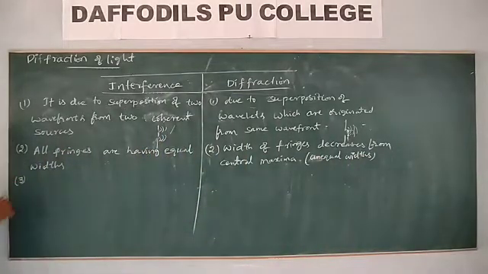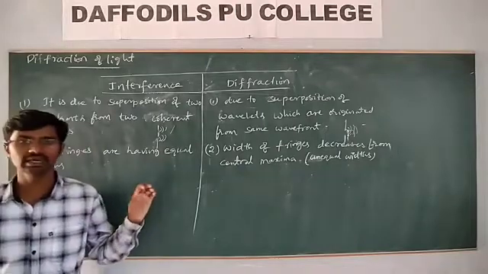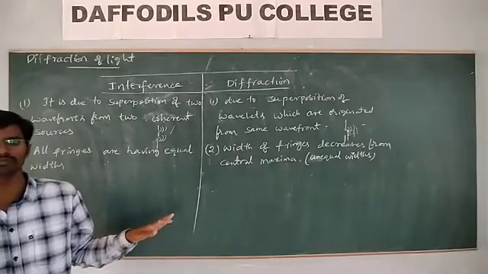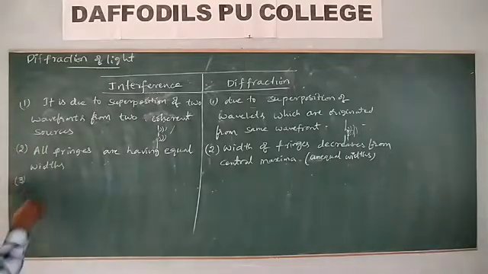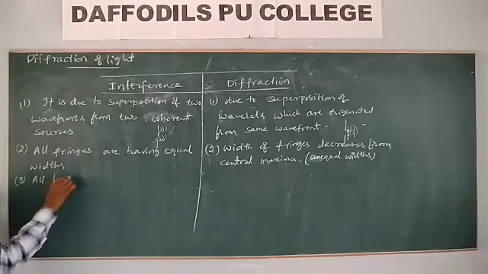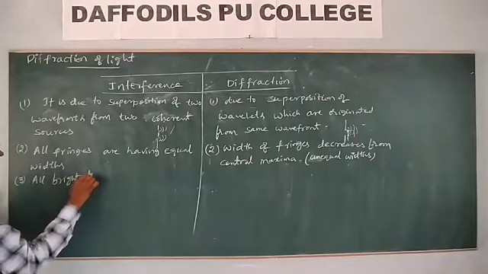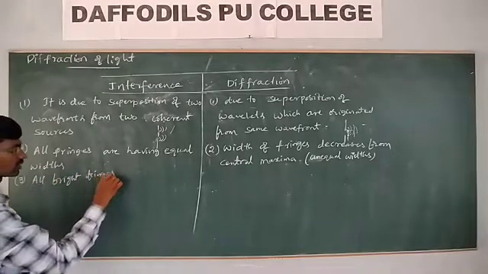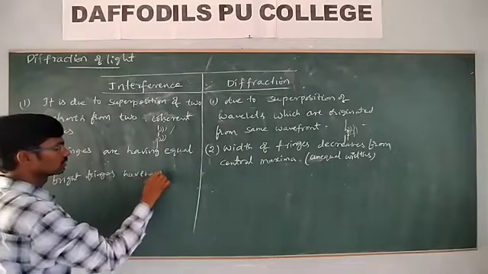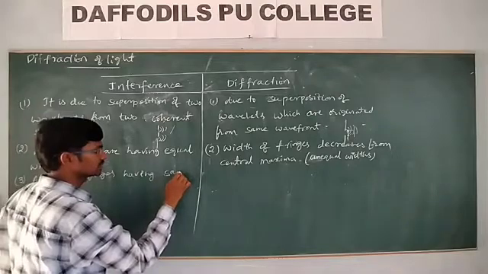Now what can we observe here? All bright fringes have the same intensity, and all dark fringes have zero intensity.